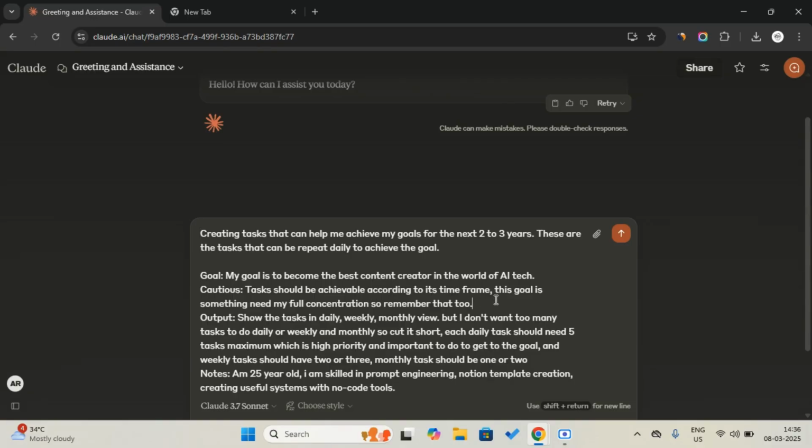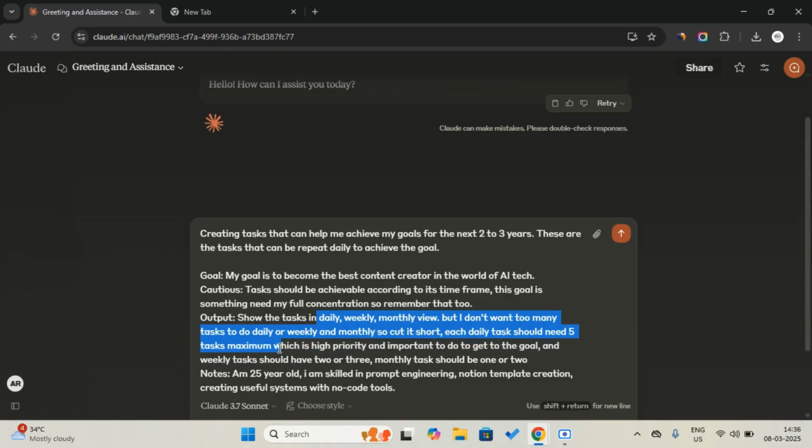And then there is the output we are expecting, showing the tasks in a daily and weekly view, but I don't want too many tasks, so be cautious about that. I don't want too many tasks to do daily, weekly, or monthly, so cut it short. Each daily task list should have 5 tasks maximum. I mean, 5 tasks means I don't want to overwork myself, and I don't want to have 10 or more tasks to do daily. That's why I said this.